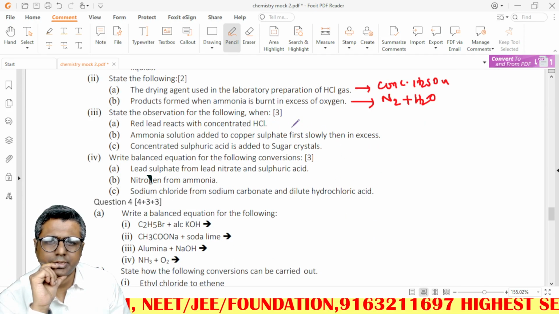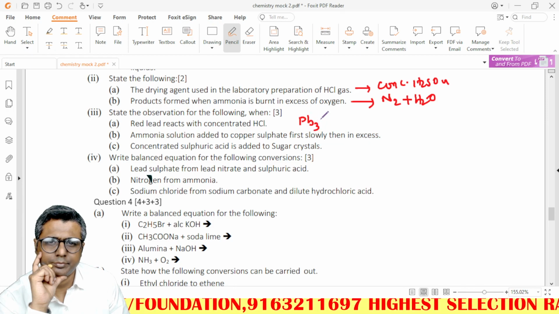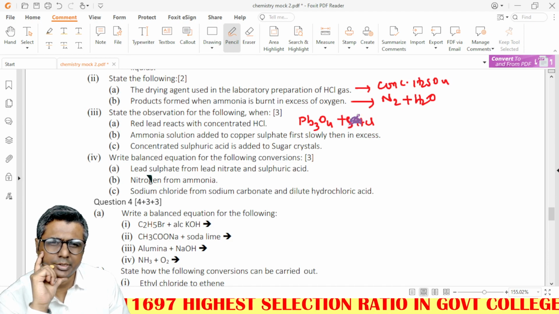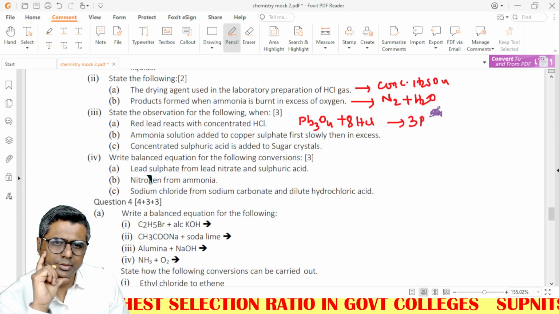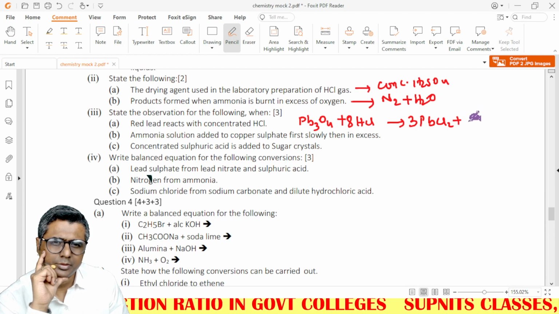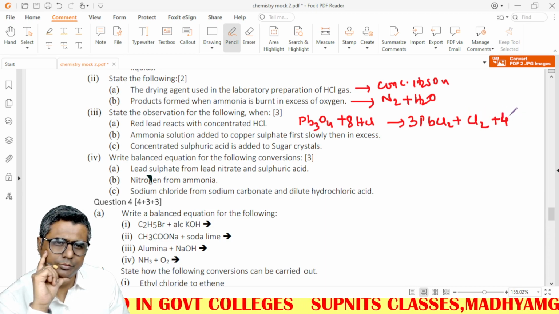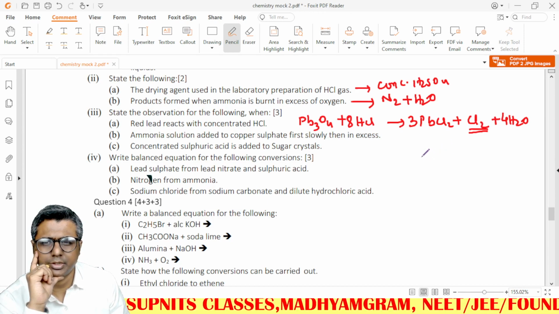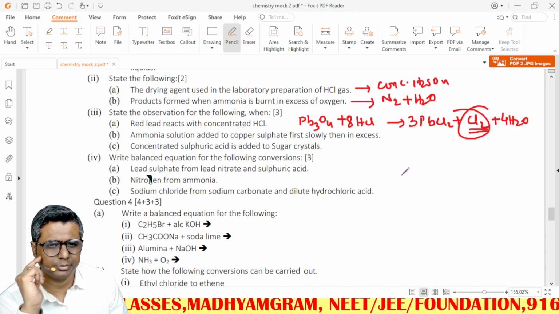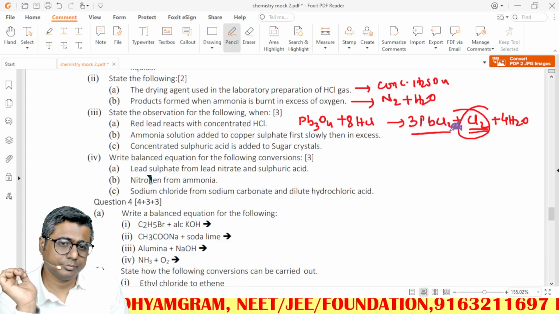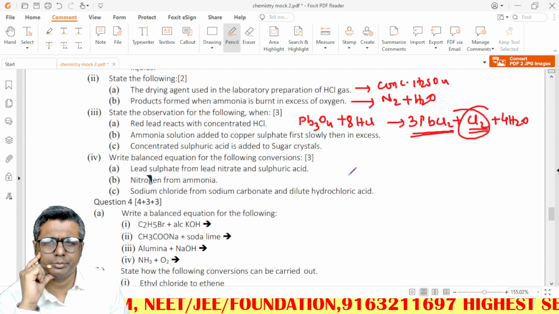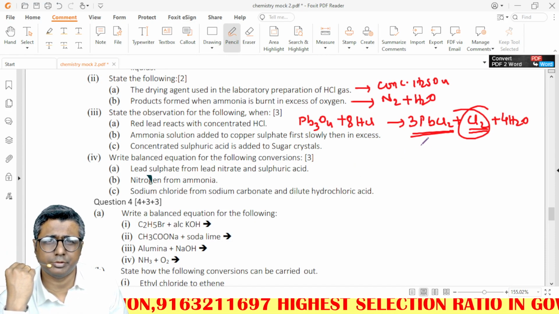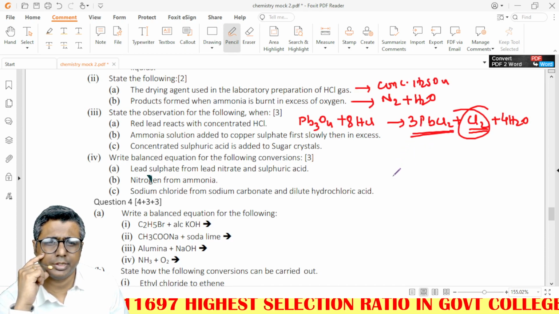Red lead reacts, what is red lead? Pb3O4 plus HCl, very common reaction: 3PbCl2 plus Cl2 plus 4H2O. Observation is greenish yellow gas. Okay, that's the observation. White precipitate is formed, lead chloride, that is also an observation. They have said observation and not specified one, so write both observations. White precipitate of lead chloride is also formed.